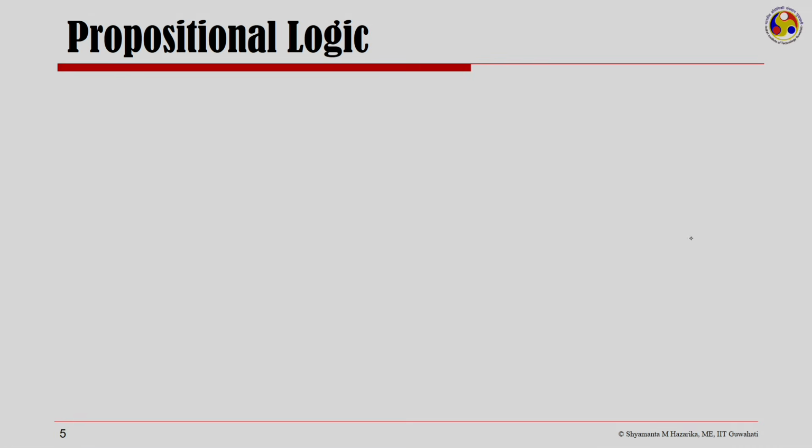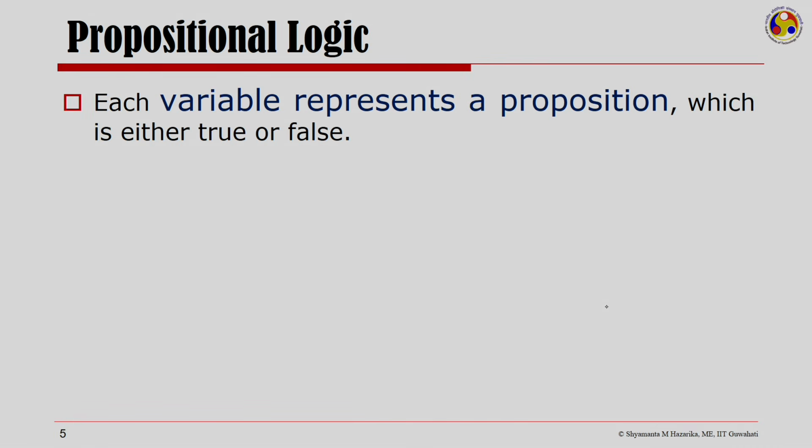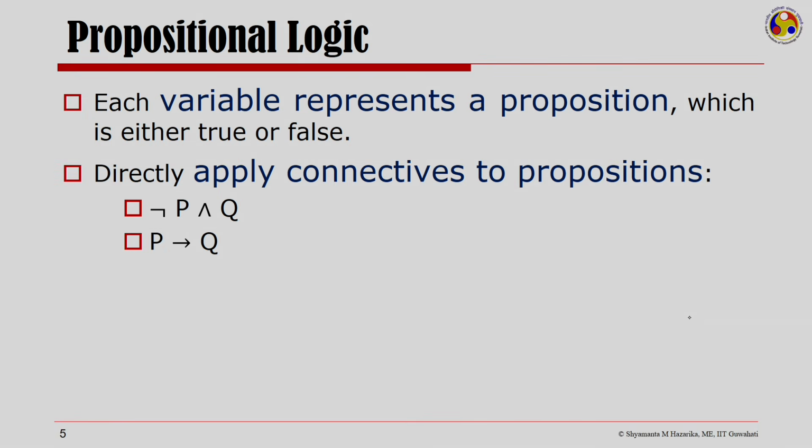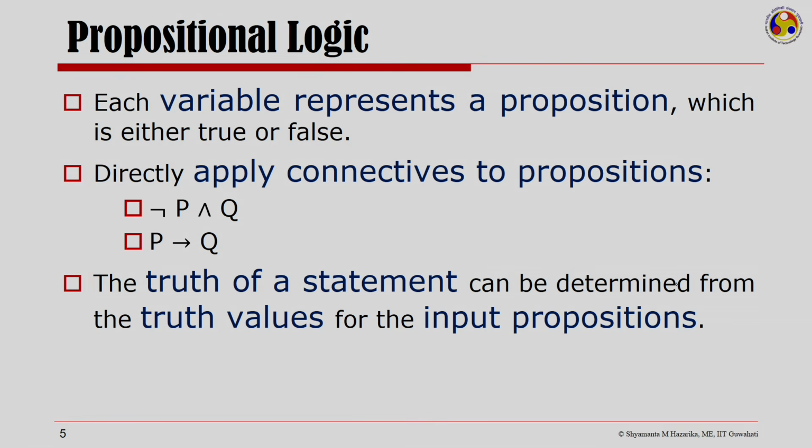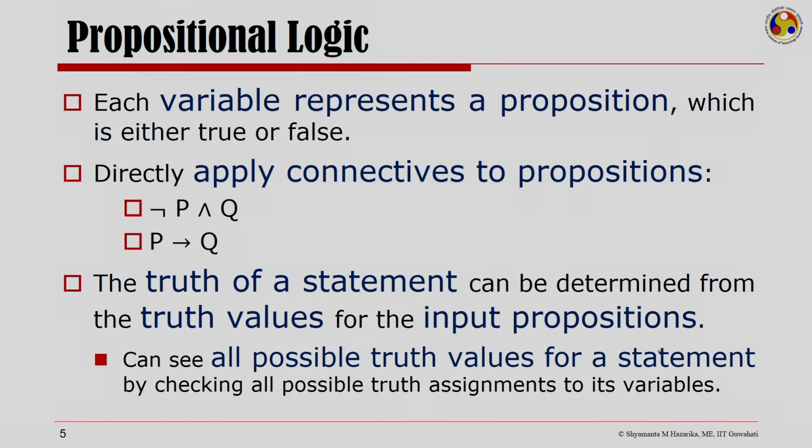Let us now quickly look at propositional logic and try to understand what it is that makes first order logic different. In propositional logic, each variable represents a proposition which is either true or false, and we apply connectives to propositions directly. The truth of a statement in propositional logic can be determined from the truth values of the input propositions. That is, one can see all possible truth values for a statement by checking all possible truth assignments to its variables.